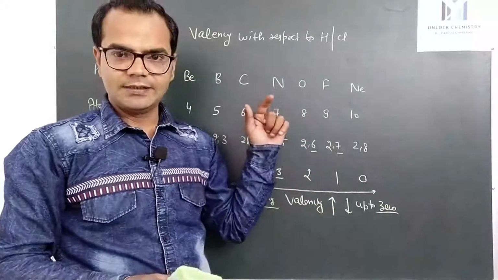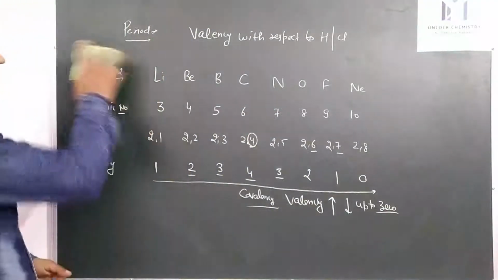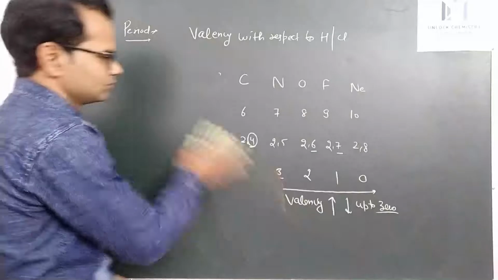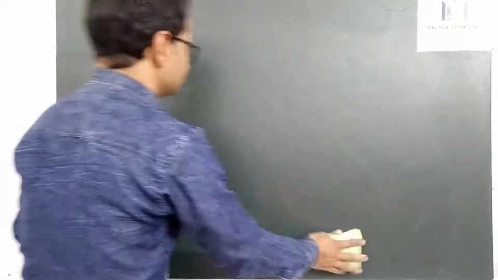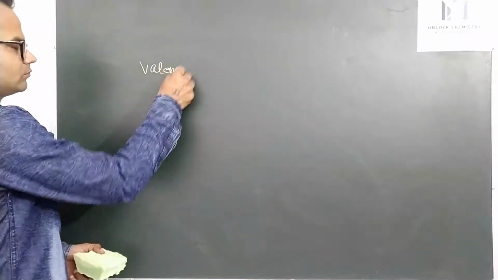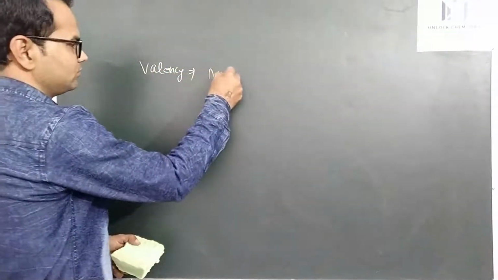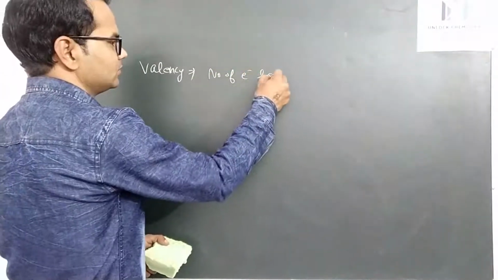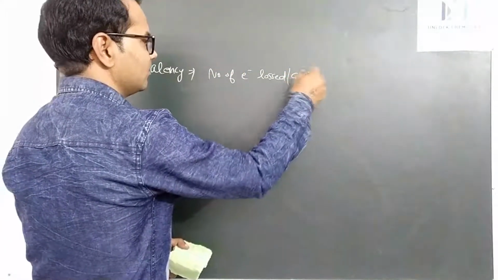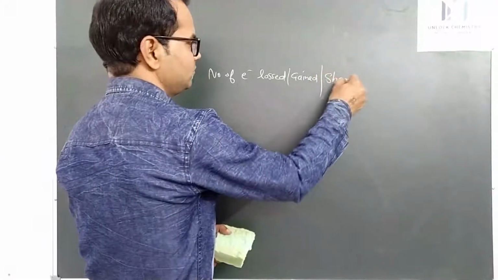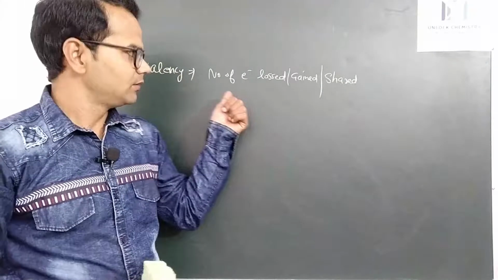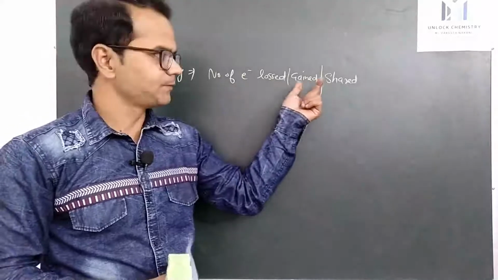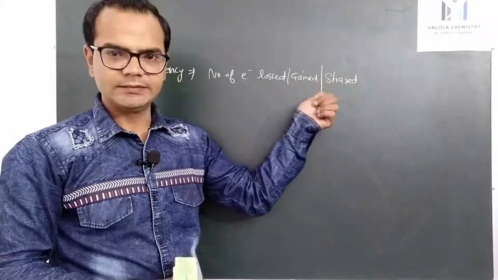So we can define valency in one more term. Valency can be defined as the number of electrons lost or gained or shared by elements to combine with other elements, right?